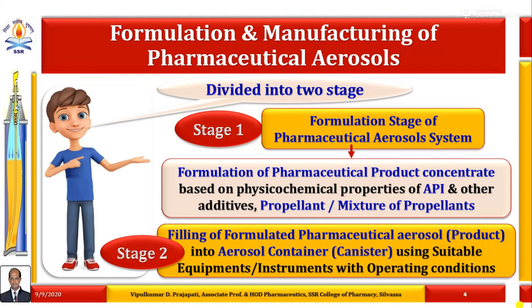All needful quality control evaluation parameters are carried out, and then it will be followed by filling in the selected aerosol container using suitable equipment and operating conditions, as well as the valve and actuator. In this way, we can minimize the time and cost of the finished pharmaceutical aerosol product.